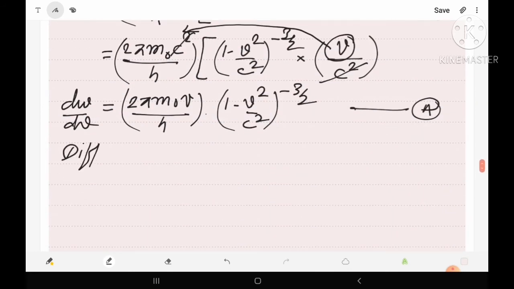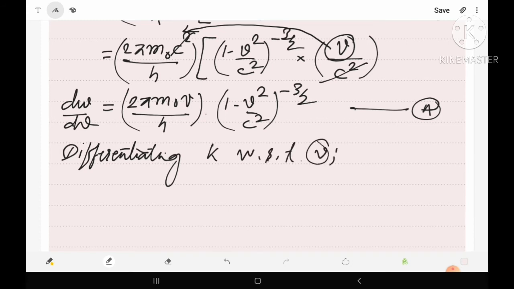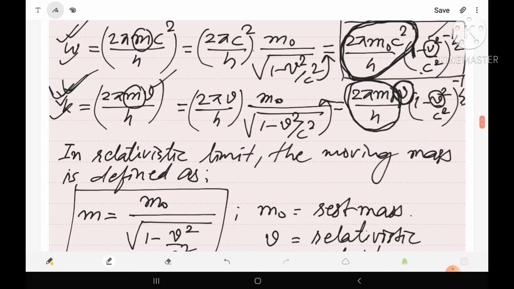Differentiating k with respect to v, we will find dk upon dv is equal to, 2 pi m naught upon h will be taken out of the differentiation because it is constant, and the differentiation will occur only for this term, that is v under the bracket 1 minus v square upon c square raised to power minus half.